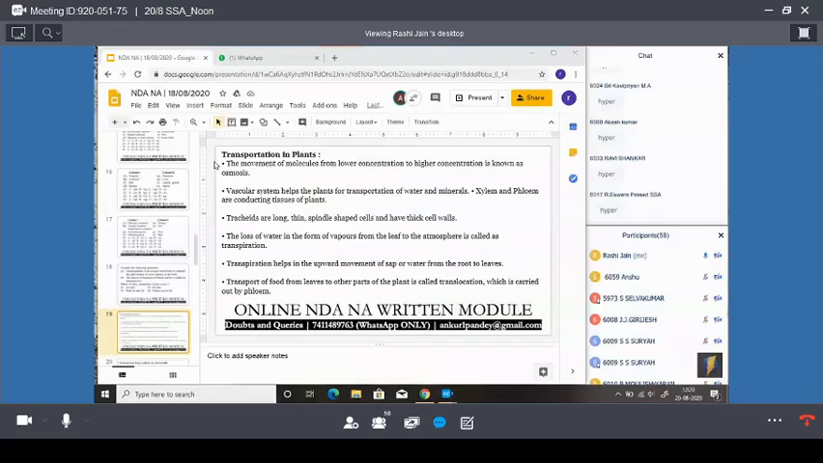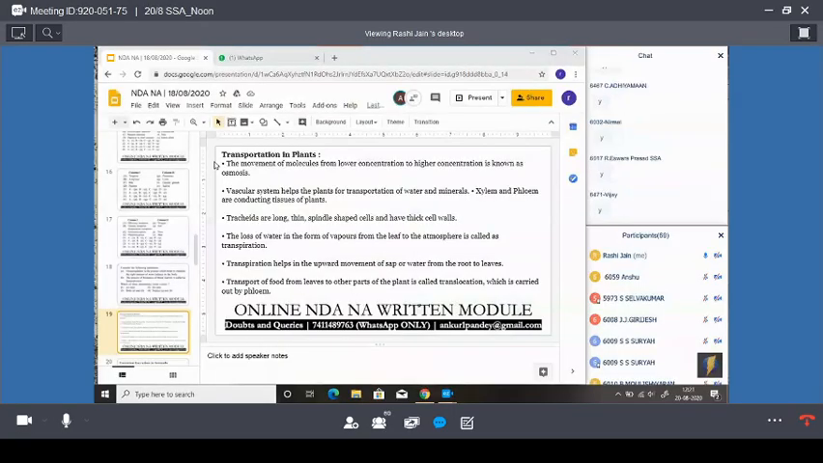Correct, Abhinav, you are correct. The correct answer is hypertonic, not hypotonic. In hypertonic, the concentration of the solution is less and the concentration of the cell is more, so the cell shrinks because it loses water. Is it clear to you? In hypertonic, the cell shrinks.